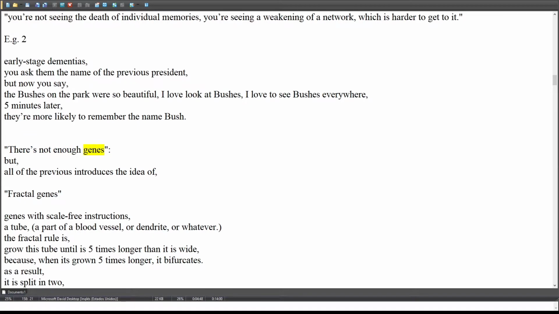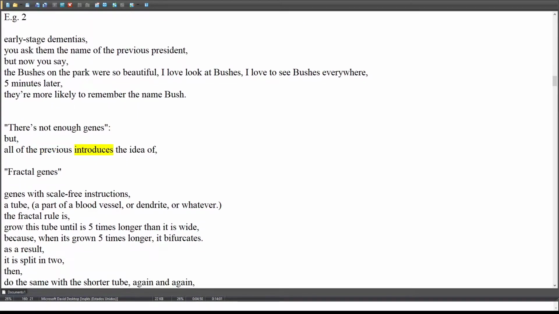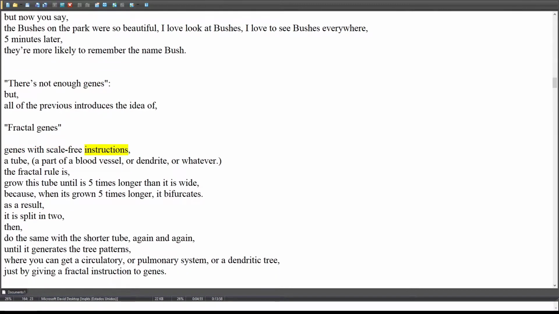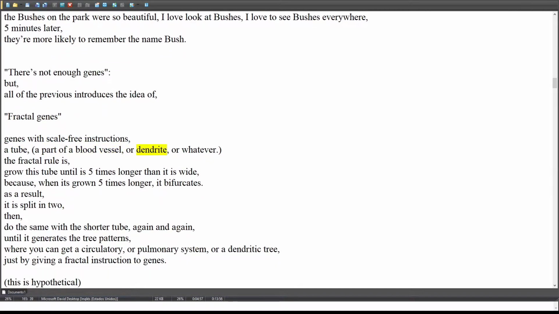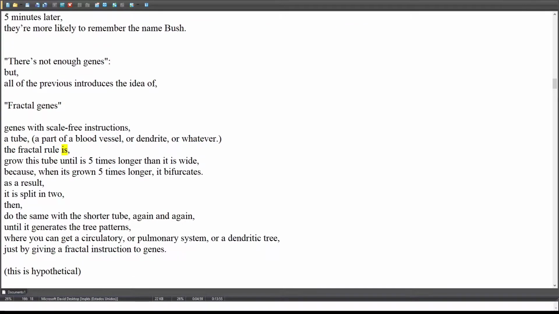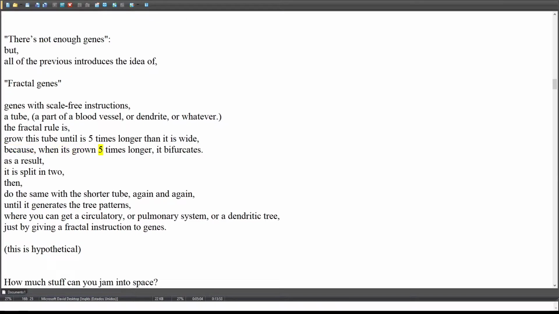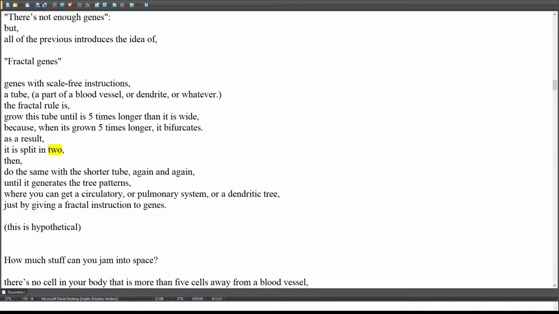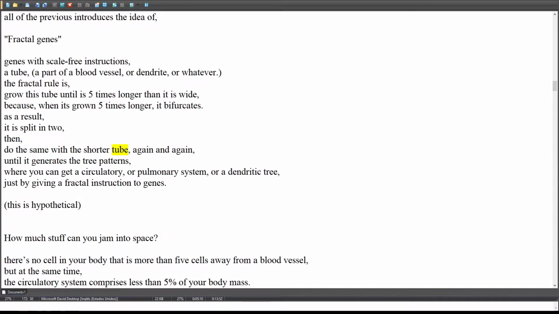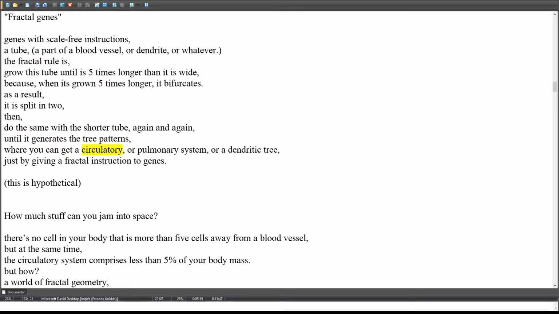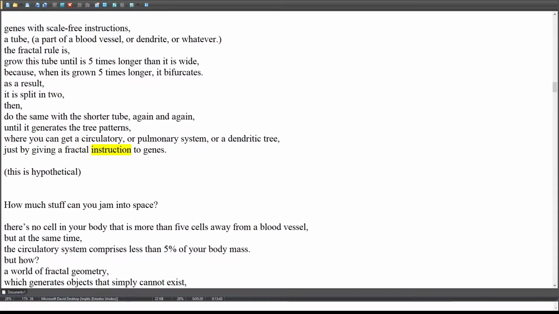There are not enough genes. But all of the previous introduces the idea of fractal genes. Genes with scale-free instructions. A tube, a part of a blood vessel, or dendrite, or whatever. The fractal rule is: grow this tube until it's 5 times longer than it is wide. Because when it's grown 5 times longer, it bifurcates. As a result, it is split in two. Then, do the same with the shorter tube, again and again, until it generates the tree patterns, where you can get a circulatory, or pulmonary system, or a dendritic tree, just by giving a fractal instruction to genes.